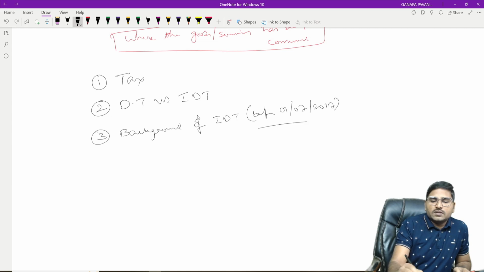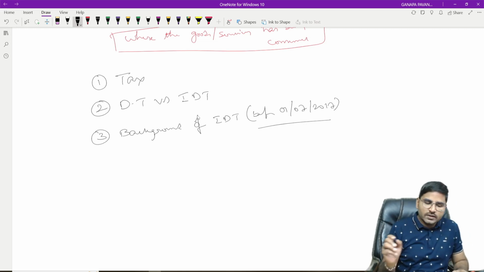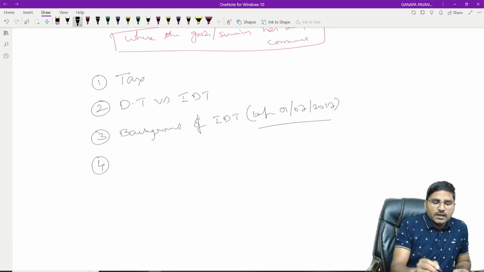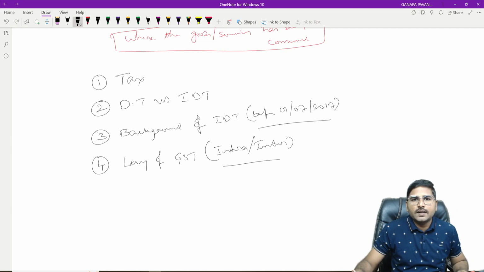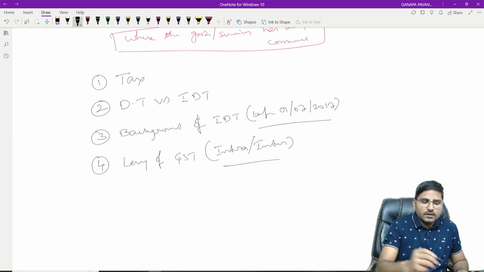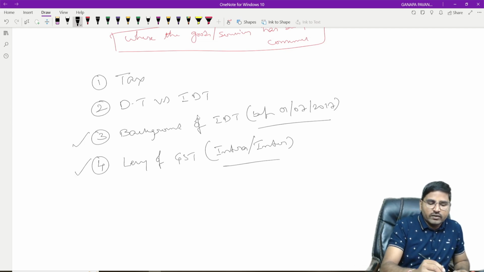We discussed elaborately what the indirect tax position was before GST. And next, we discussed the levy of GST on the basis of intra or inter. Is it clear? Any doubts up to this part? So, the background of indirect taxes and the levy of GST.